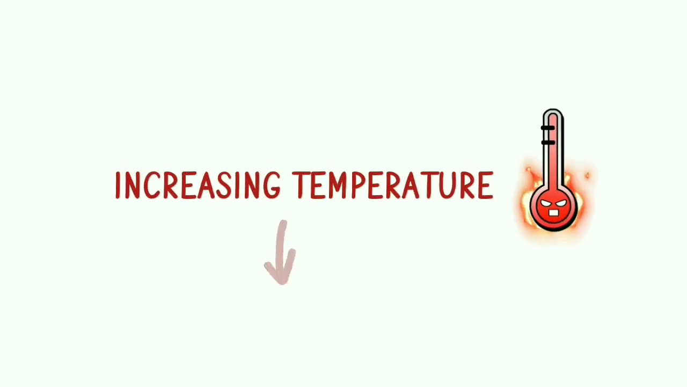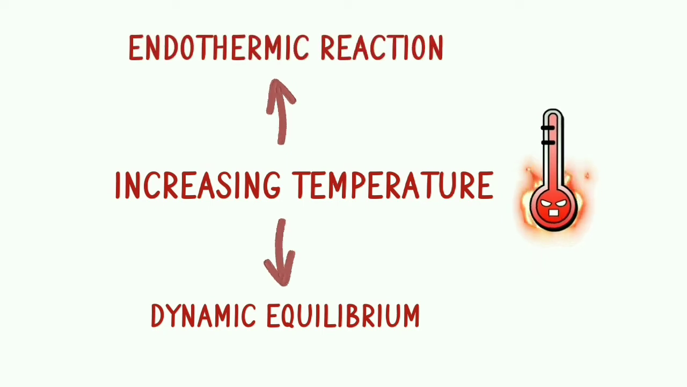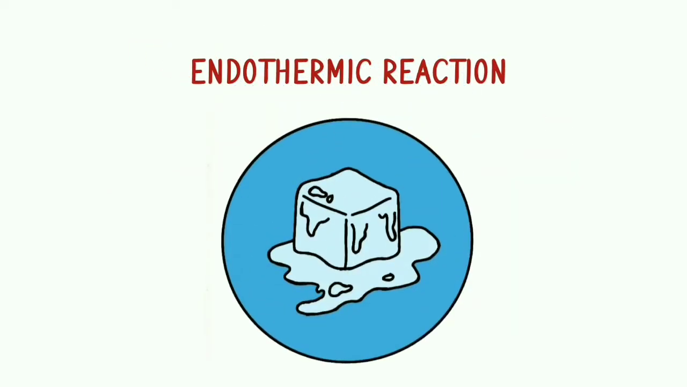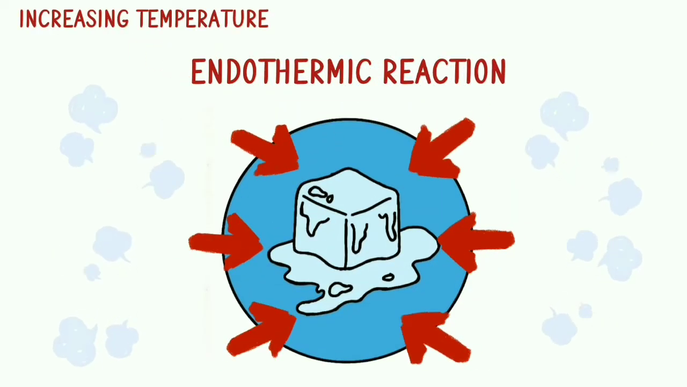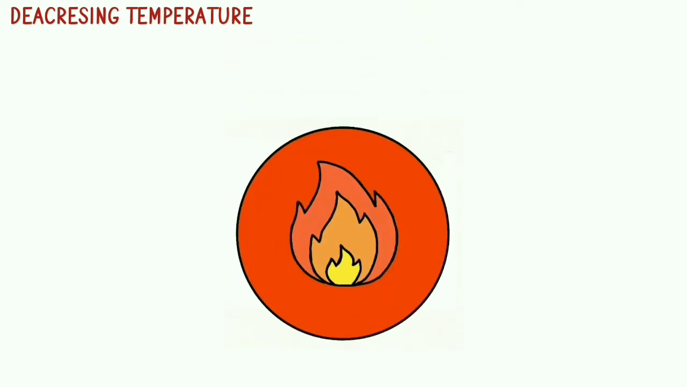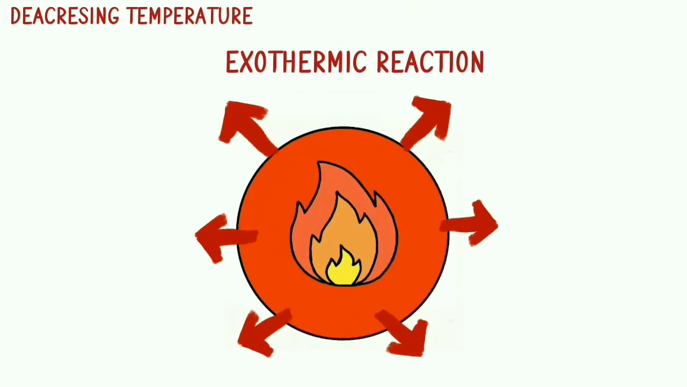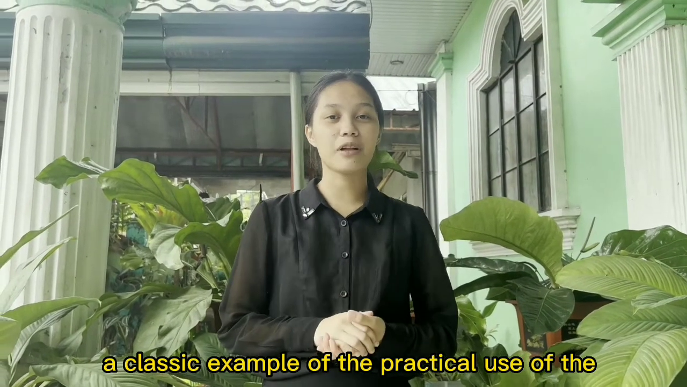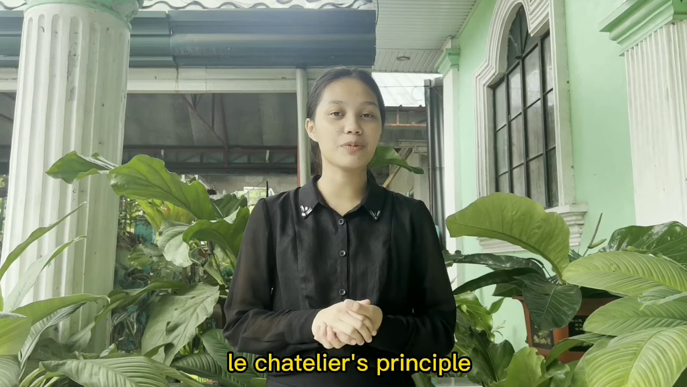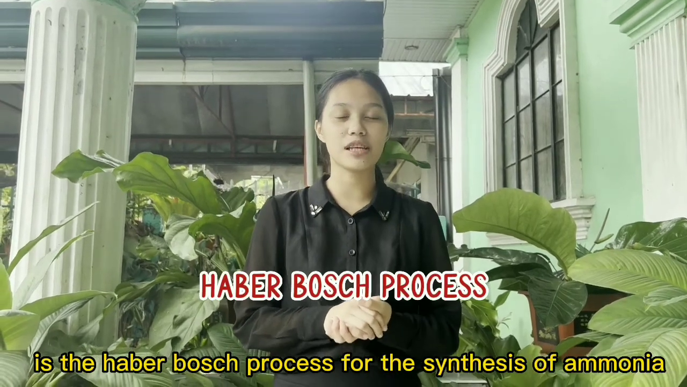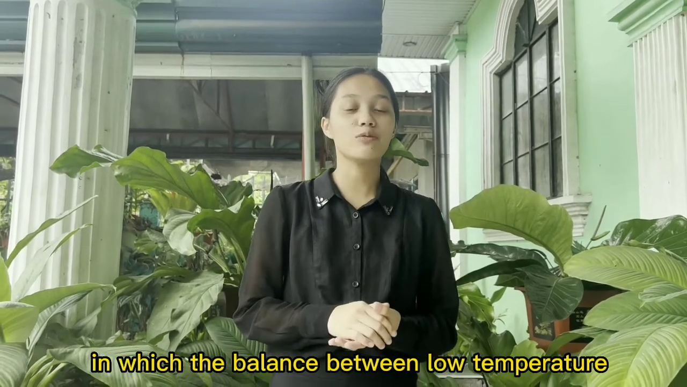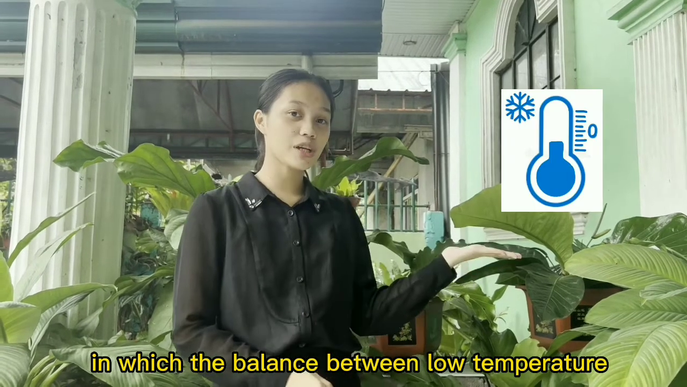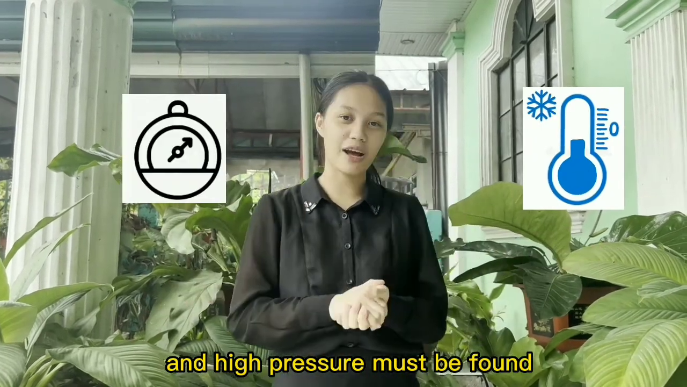Increasing the temperature of a system in a dynamic equilibrium favors the endothermic reaction. The system counteracts the change by absorbing the extra heat, while decreasing the temperature of a system in a dynamic equilibrium favors the exothermic reaction, where the system counteracts the change by producing more heat. A classic example of the practical use of Le Chatelier's principle is the Haber-Bosch process for the synthesis of ammonia, in which the balance between low temperature and high pressure must be found.